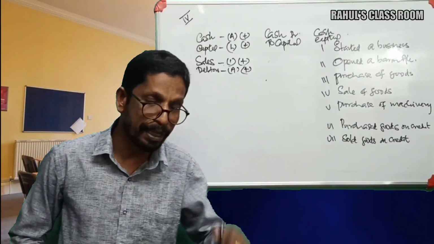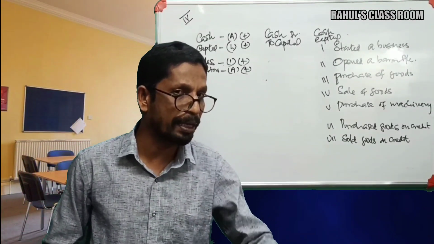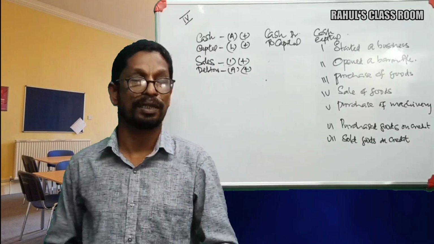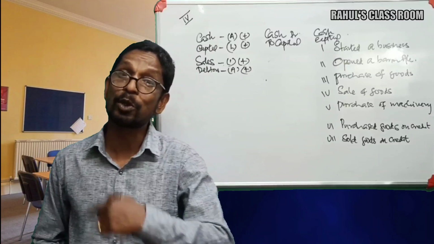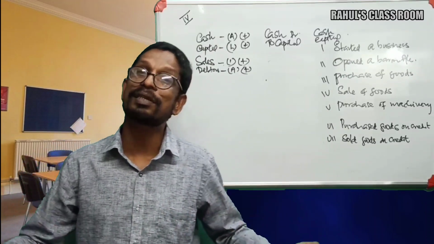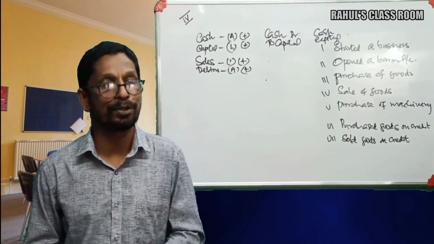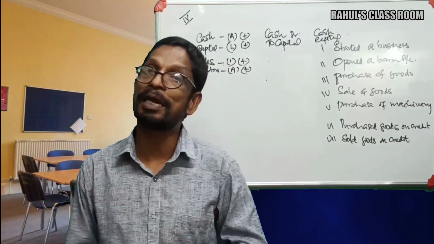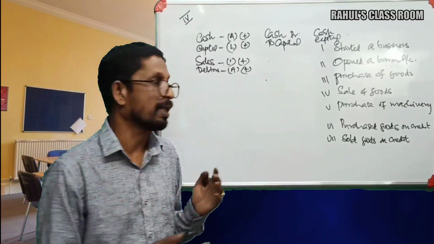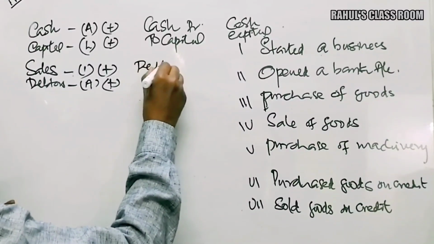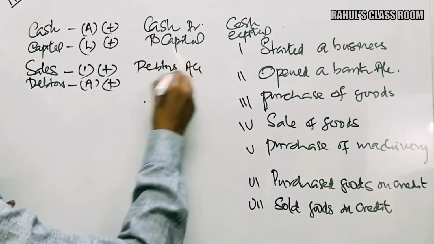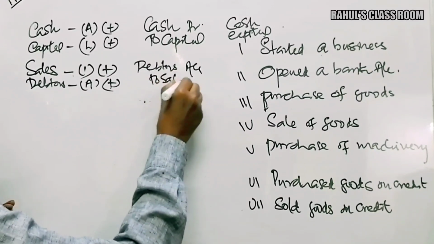That means debtors is an asset that shows debit nature, that is increasing. And sales, that's an income that shows credit nature, that's also increasing. How can we increase a credit nature item? By charging credit only. And how can we increase a debit nature item? By charging debit again. Therefore, the entry now: debtors account debtor to sales now.